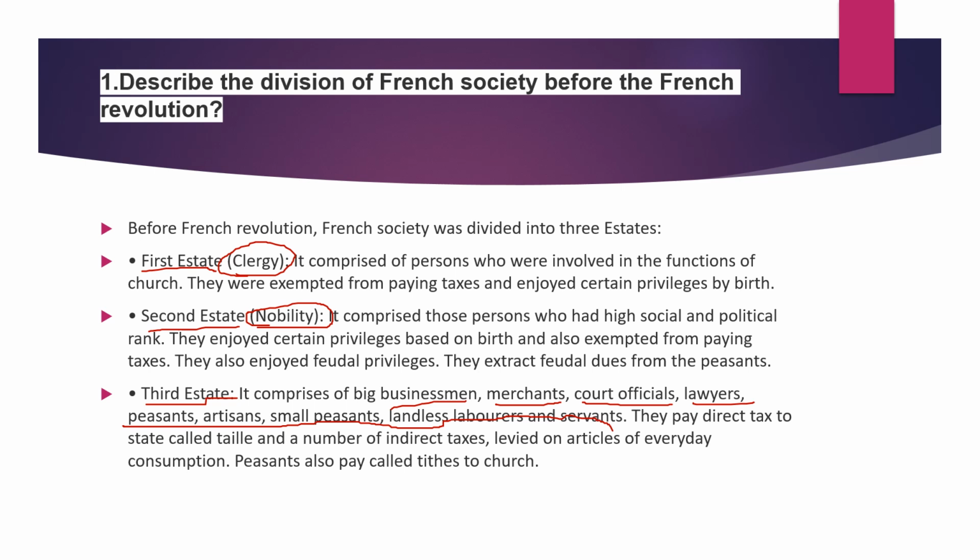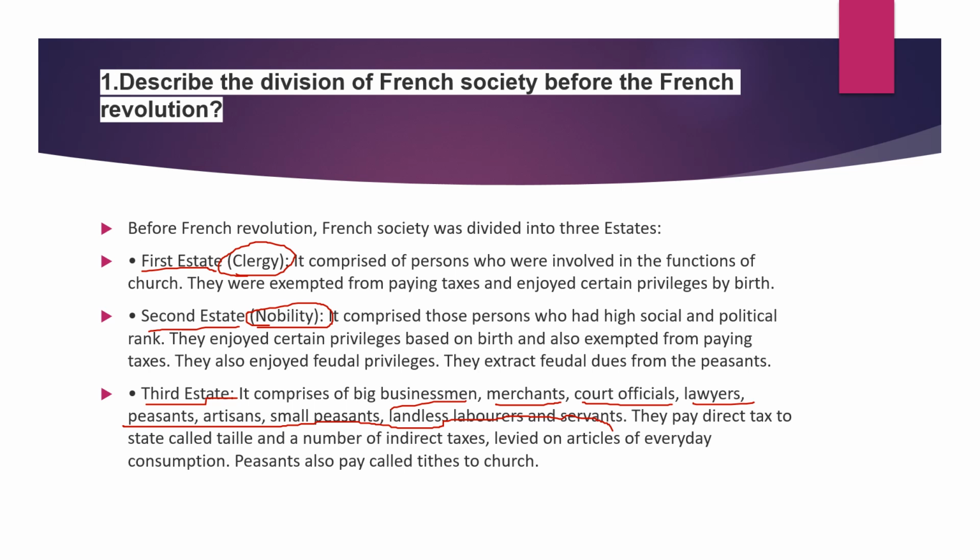So what did the king have to do? The first and the second estate people were getting more privileges from the king. But who is suffering here? The third estate people. Okay. So only the third estate people had to pay the taxes to the king.